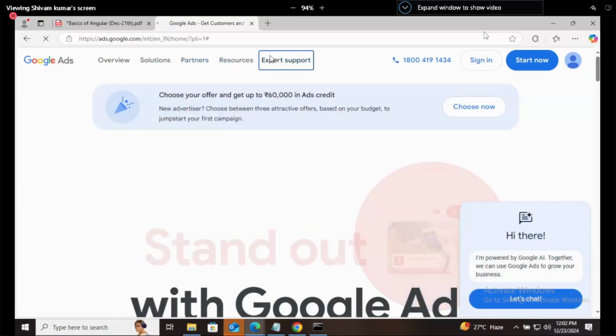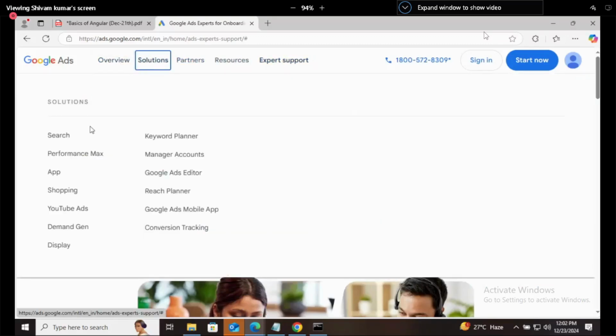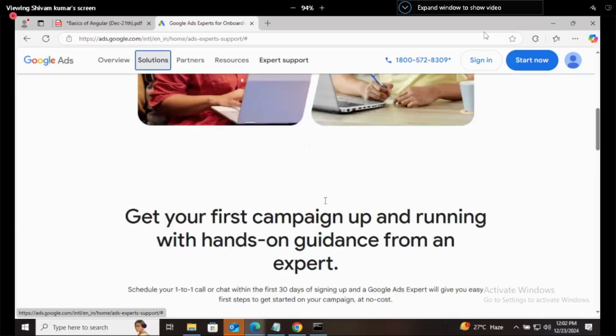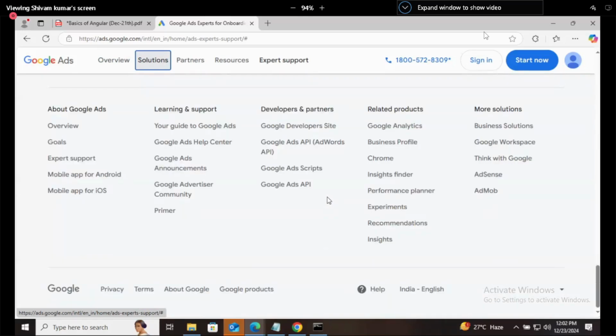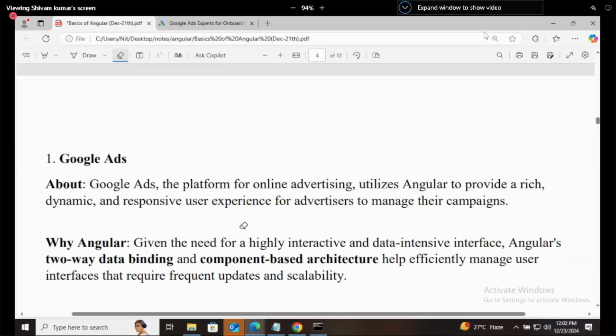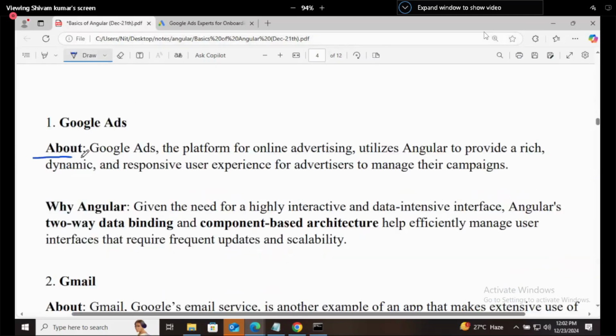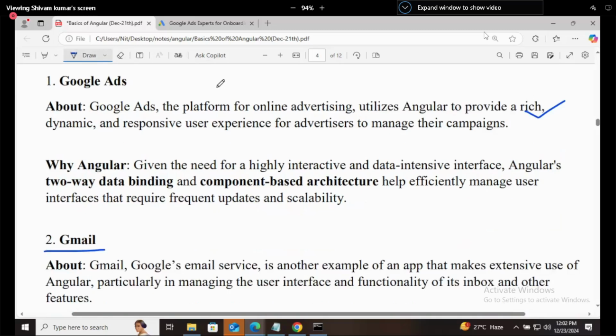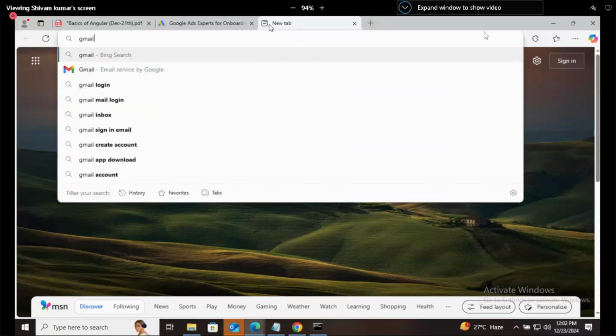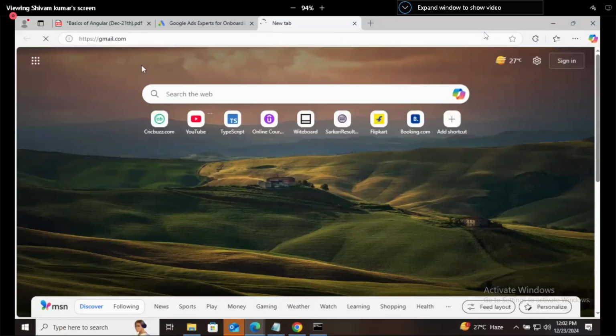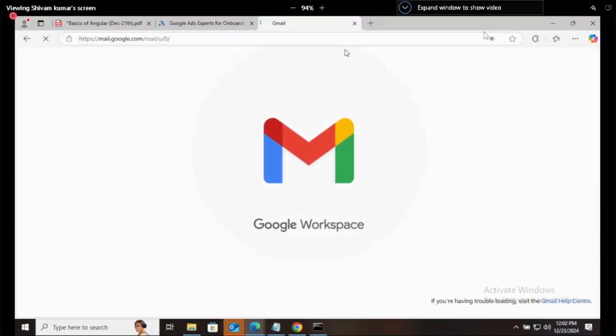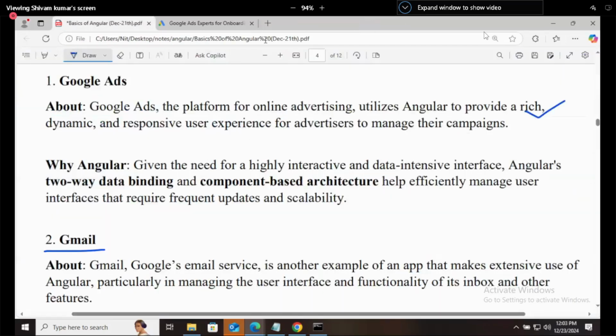Now let's check inside. See, pages are changing without refreshing the content. So this website is built using Angular. For what purpose are they using Angular? These are the reasons why they are using it. Next is Gmail. If you go to gmail.com, mail.google.com, this particular website is also managed by Angular only. Gmail is also built using Angular.